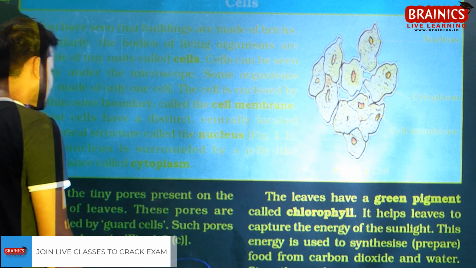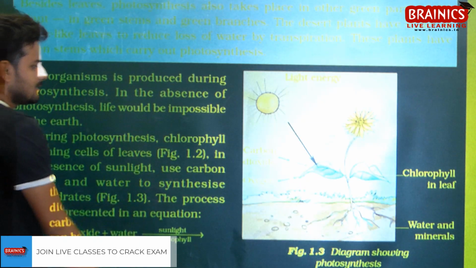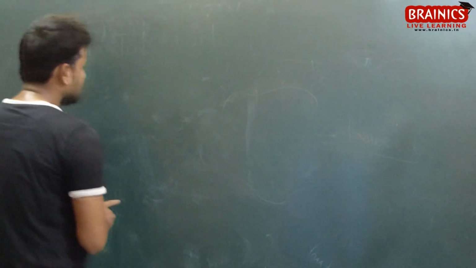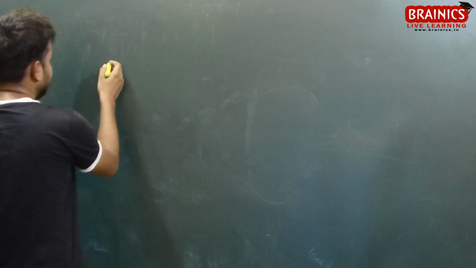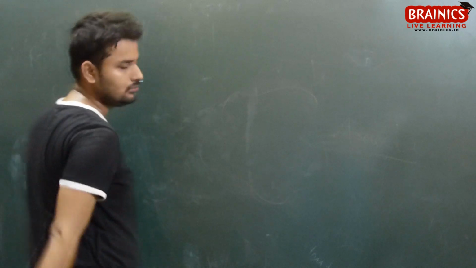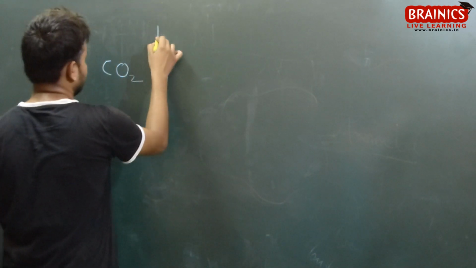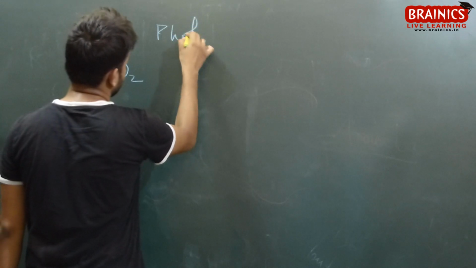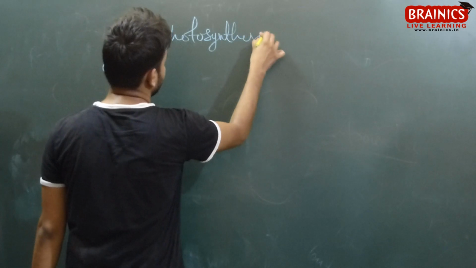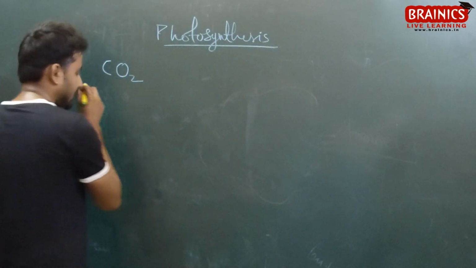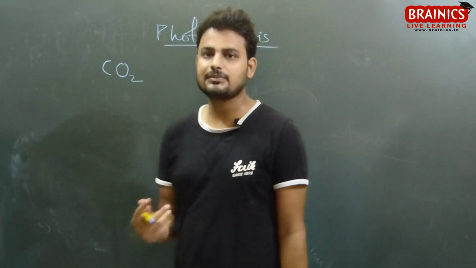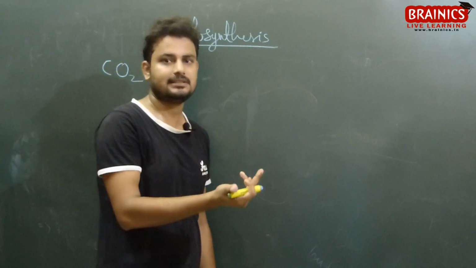Okay, let's move ahead. We have discussed photosynthesis. In the last lecture I told you that for photosynthesis we need carbon dioxide, and carbon dioxide is represented as CO2. Carbon dioxide comes from the air, the atmosphere, because we exhale CO2.